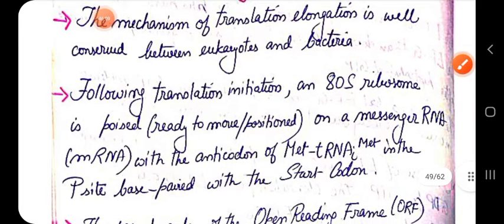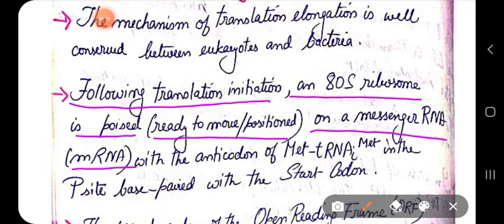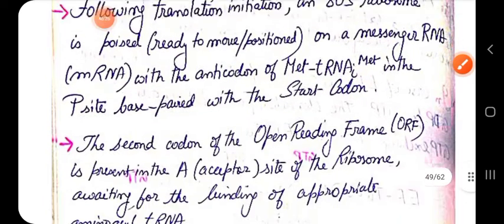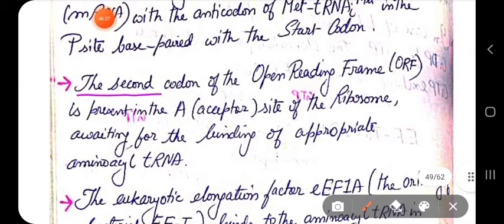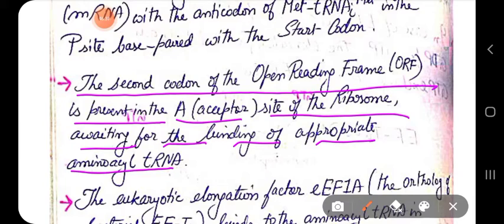Following the translation initiation, an 80S ribosome is poised or ready to move on messenger RNA with the anticodon of initiator tRNA in the P site base paired with the start codon. The second codon of the open reading frame is present on the A site of the ribosome, waiting for binding of appropriate amino acid tRNA.